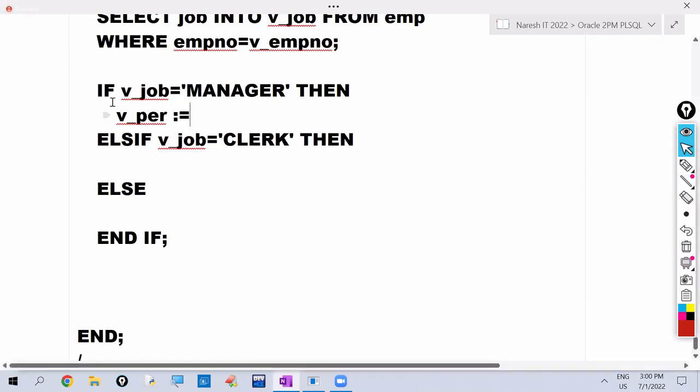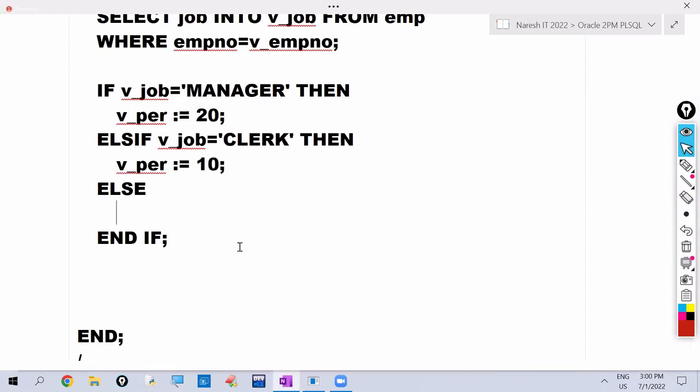So if the job is manager, v_percentage value will be 20; if clerk, 10; otherwise 15.